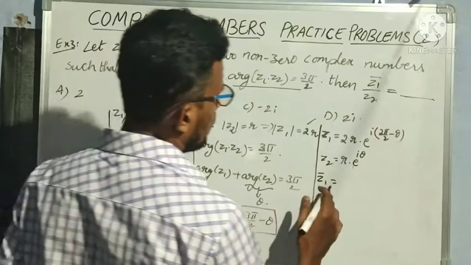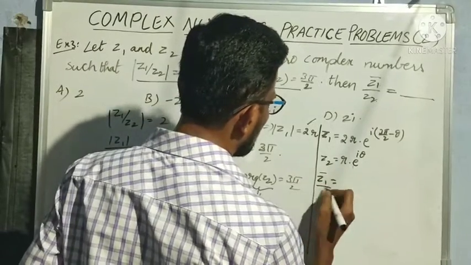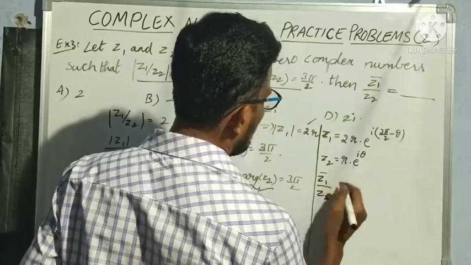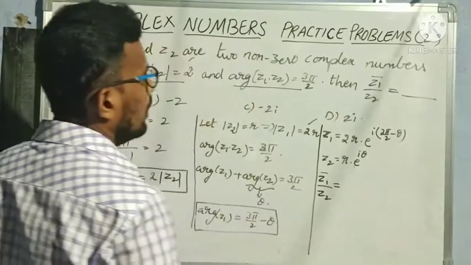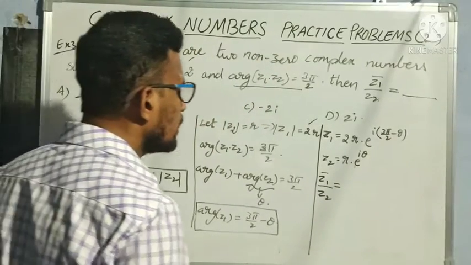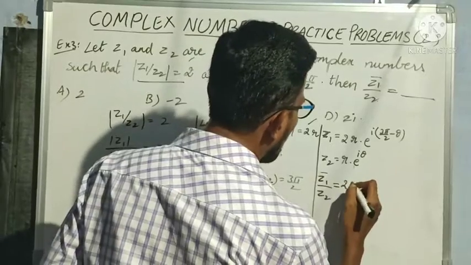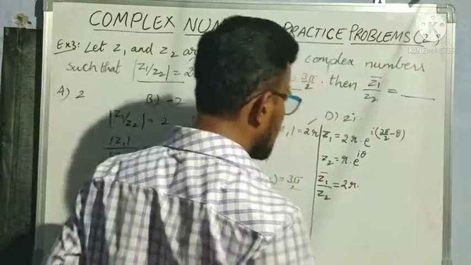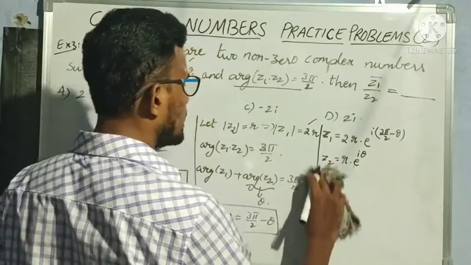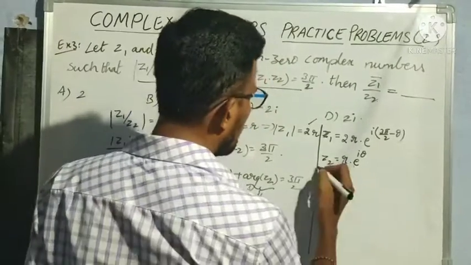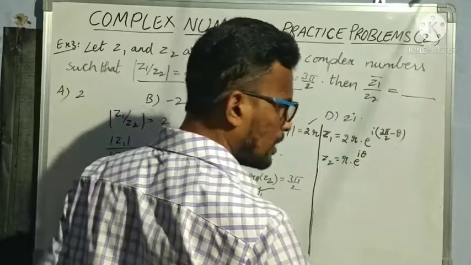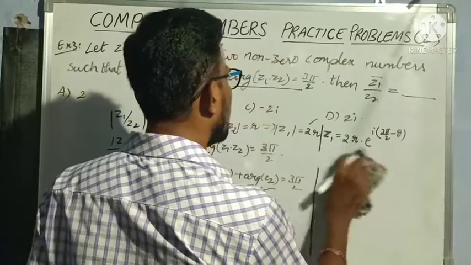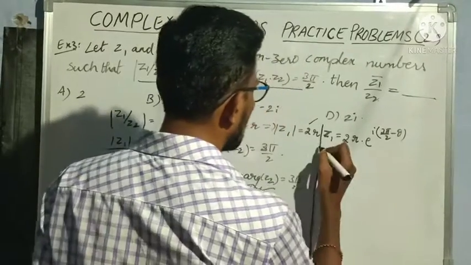First, Z1 bar by Z2. Wait, first let us simplify Z1, and afterwards we will take Z1 bar by Z2.